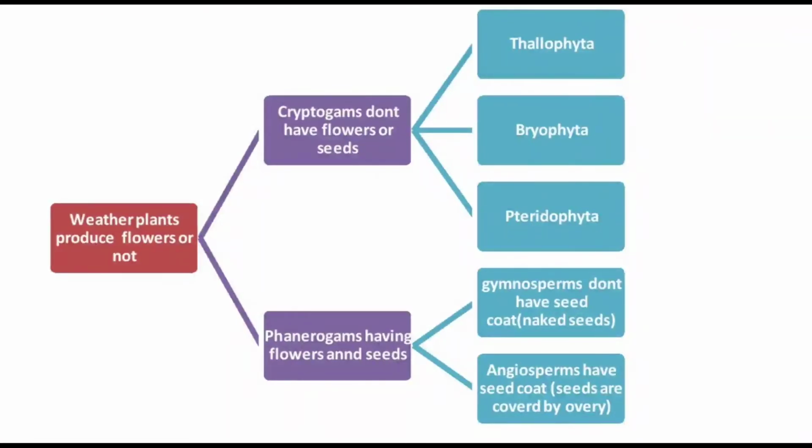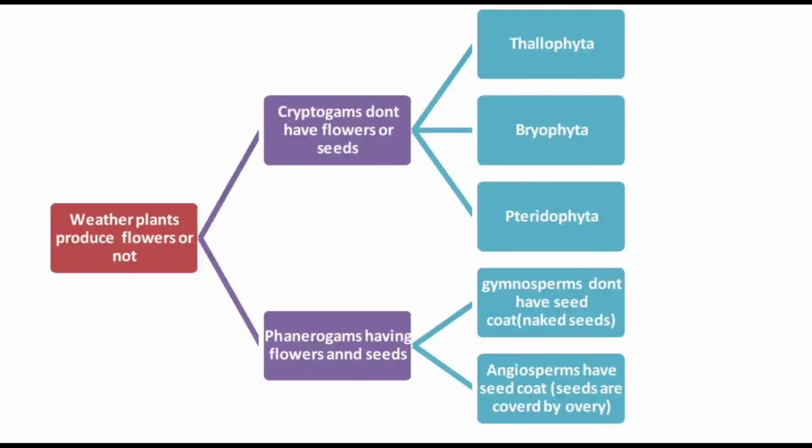Okay Nana, coming to the next type of classification, it depends upon the flowers, whether the plants are producing flowers or not. Depending upon the production of flowers and seeds, plants are divided into two main types, cryptogams and phanerogams. Cryptogams don't produce any flowers or seeds, and thallophyta, bryophyta and pteridophyta are classified under the cryptogams, whereas under the phanerogams, gymnosperms and angiosperms are placed.